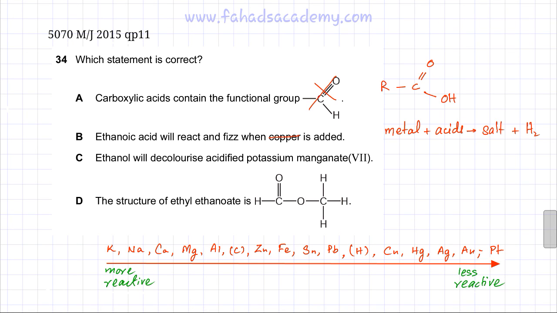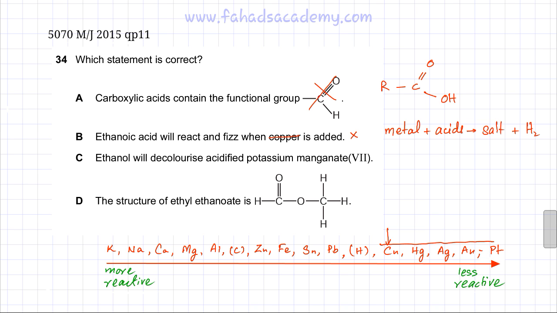So I've drawn the reactivity series over here, and you can note that copper is at the lower end of the reactivity series. It's less reactive than even hydrogen. So all these bottom metals, the unreactive metals in the reactivity series, are not going to react with the acid. So this reaction would not happen with copper. It would happen with other metals which are more reactive than hydrogen. So if you add calcium, magnesium, aluminum, zinc, iron, etc., this reaction would happen.